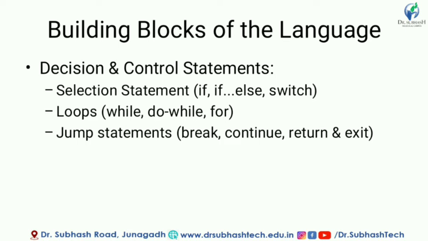Then there is a jump statement. Jump statement means we are redirecting from one place to another place in a single code. For that the various statements are there which are break, continue, return and exit. These statements redirect us from one place to another place in the same code.